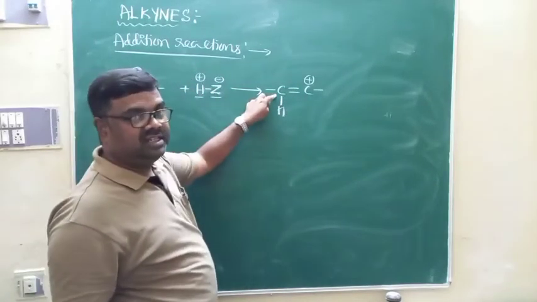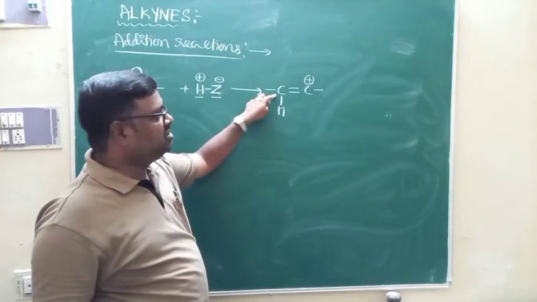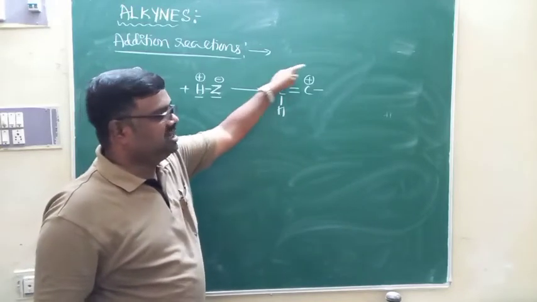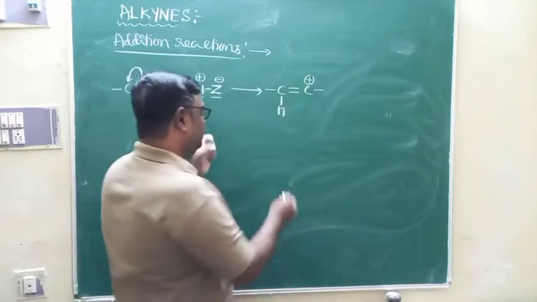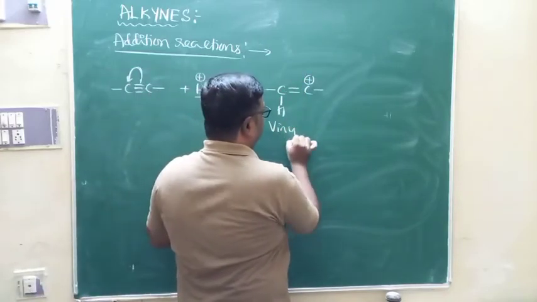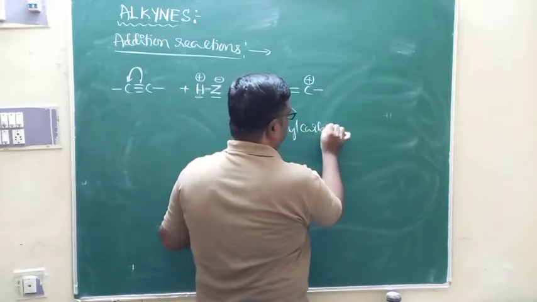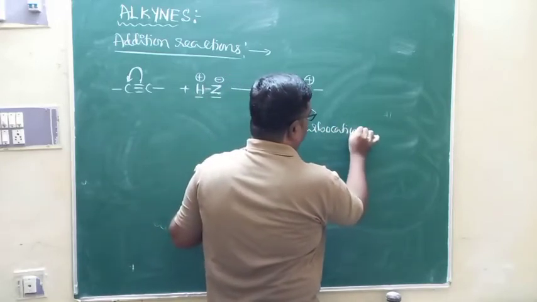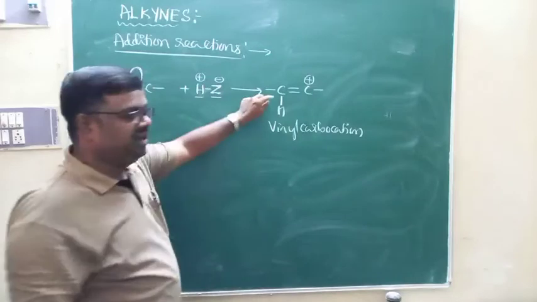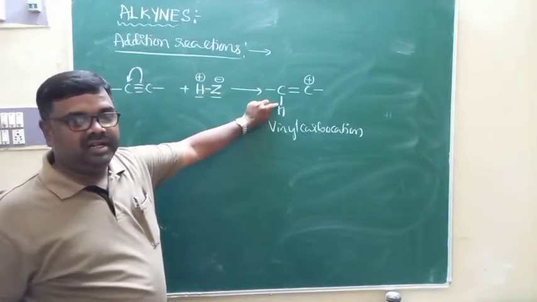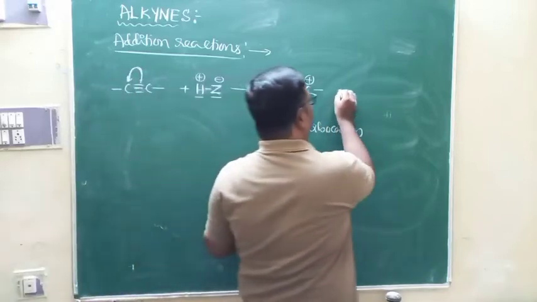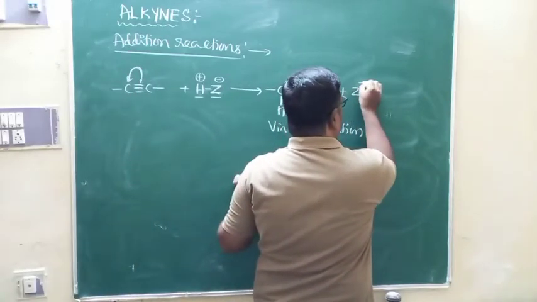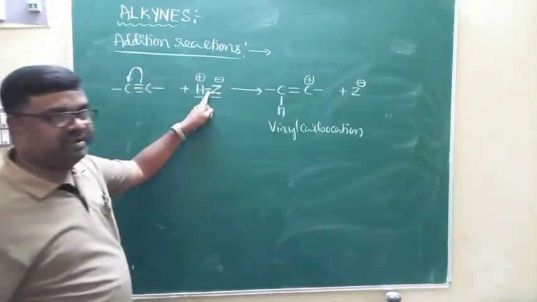Look at this. This is a carbocation. Why is it called a carbocation? Because it is a group of atoms containing a positively charged carbon. This is what we call a vinyl carbocation. Depending upon the stability of the vinyl carbocation, different products are possible. Now this particular vinyl carbocation is then attacked by Z minus produced by this particular molecule.